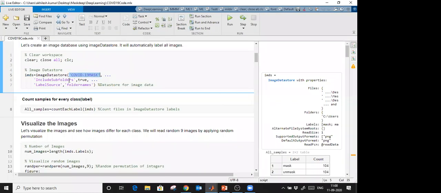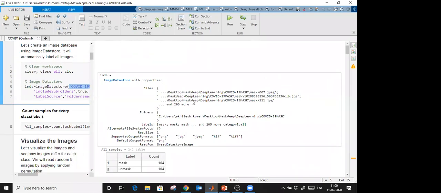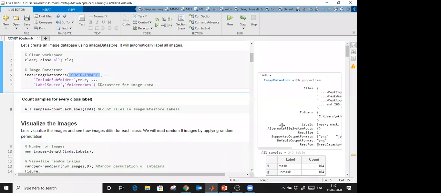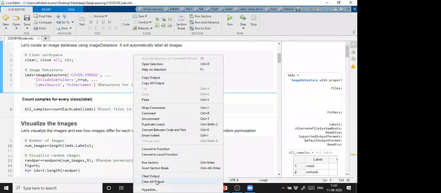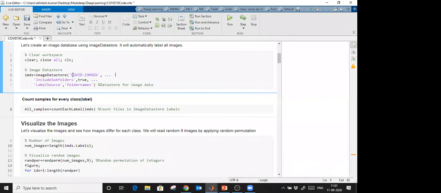So I executed this first one, and you see that automatically it read the path of all the images which we had in that main folder. Let me clear that and run it again. Here, this is the folder name where I have all the images. IncludeSubfolders true means it will read the images of subfolders also.